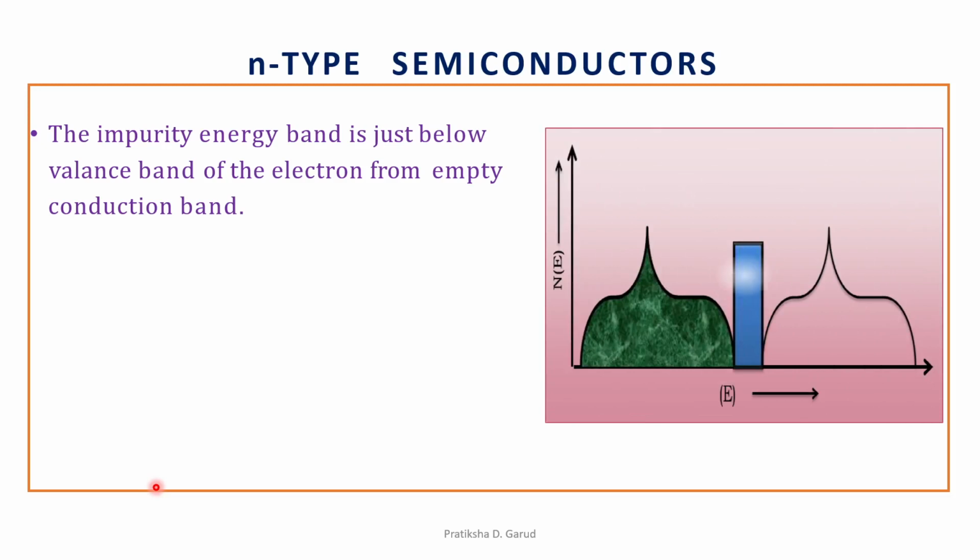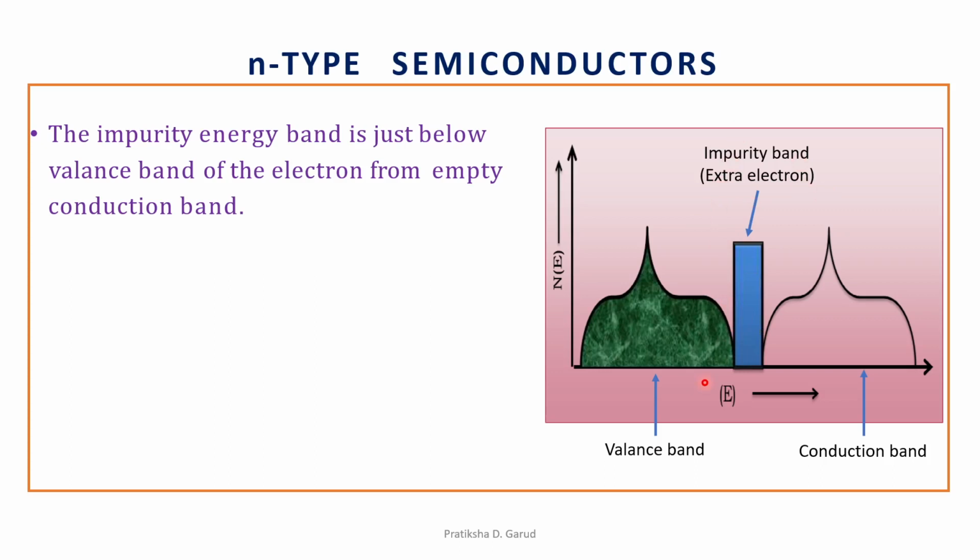We can see we have the filled band and the empty band, and in between these two we have the impurity band. First we have the valence band, then the conduction band, the filled band and the empty band. In between these two is the impurity band, which contains an extra electron, the 5th electron.